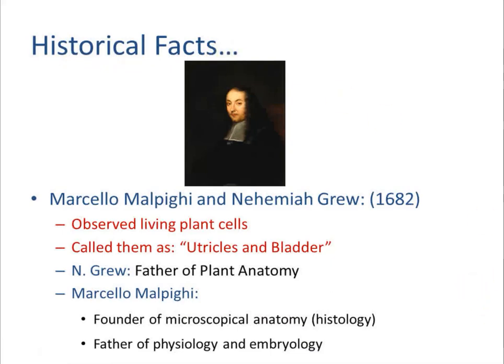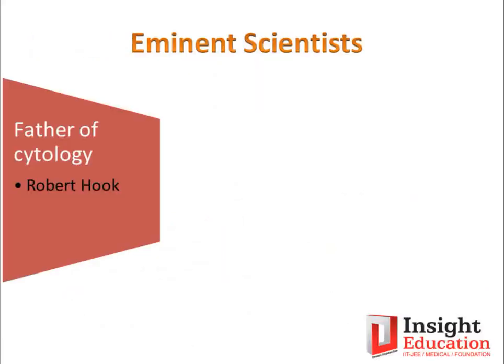Fine. Now we will check the names of a few eminent scientists who have contributed a lot in their disciplines. Definitely Robert Hooke was the first one to give the description of the cell, and you know that cytology is the branch where you deal with the study of cells. So father of cytology, definitely Robert Hooke.